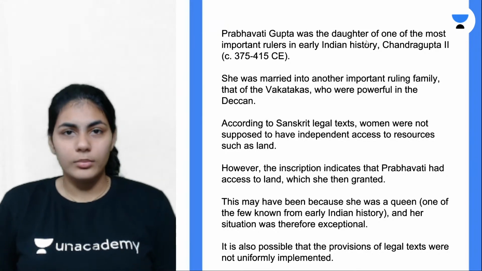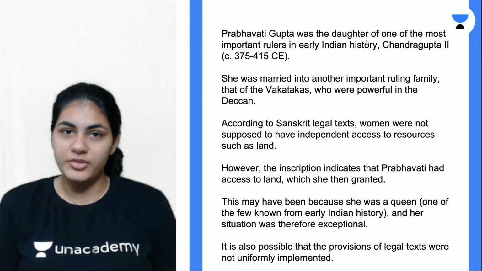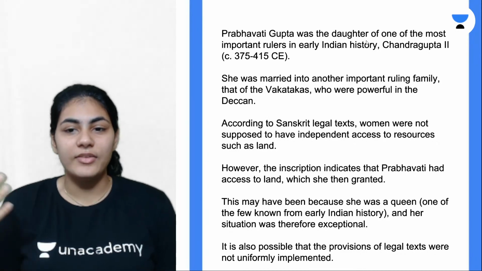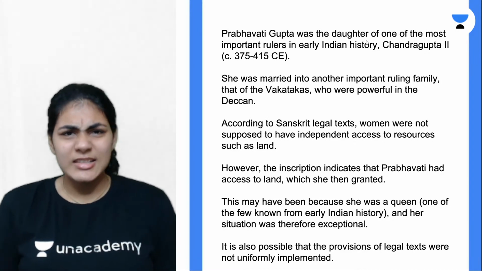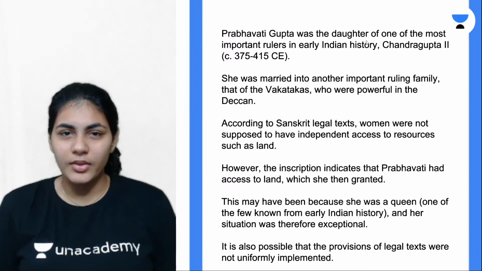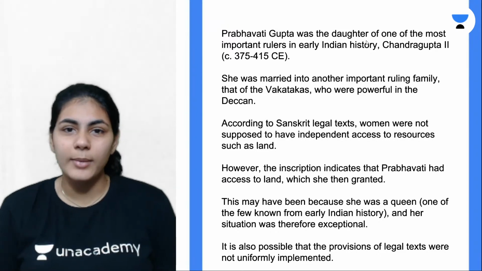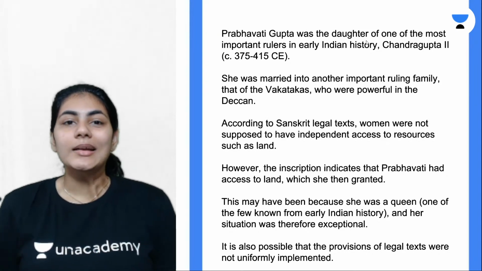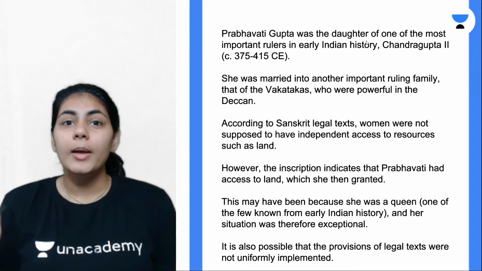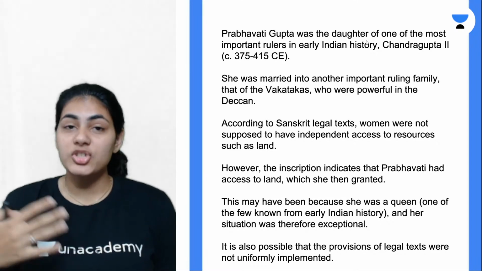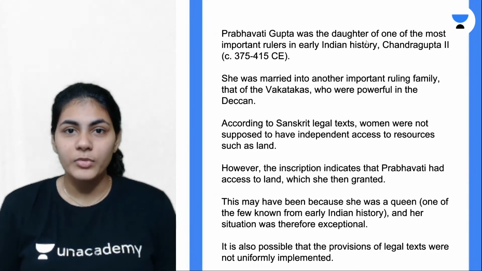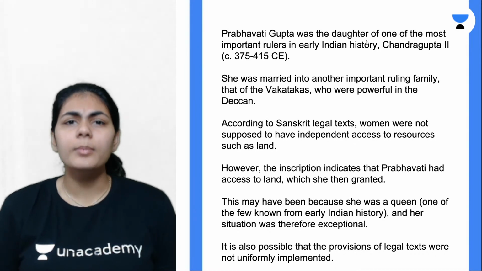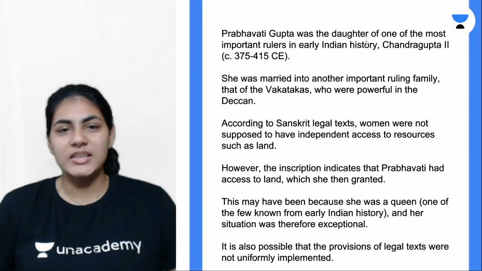Either it can be one of two cases. Number one, the reason she has land is because these legal texts did not matter in society. People did not care about these legal Sanskrit texts. That can be number one. Or another explanation is that because she's a royal member, a queen, there's an exception for her because of her high status in society.